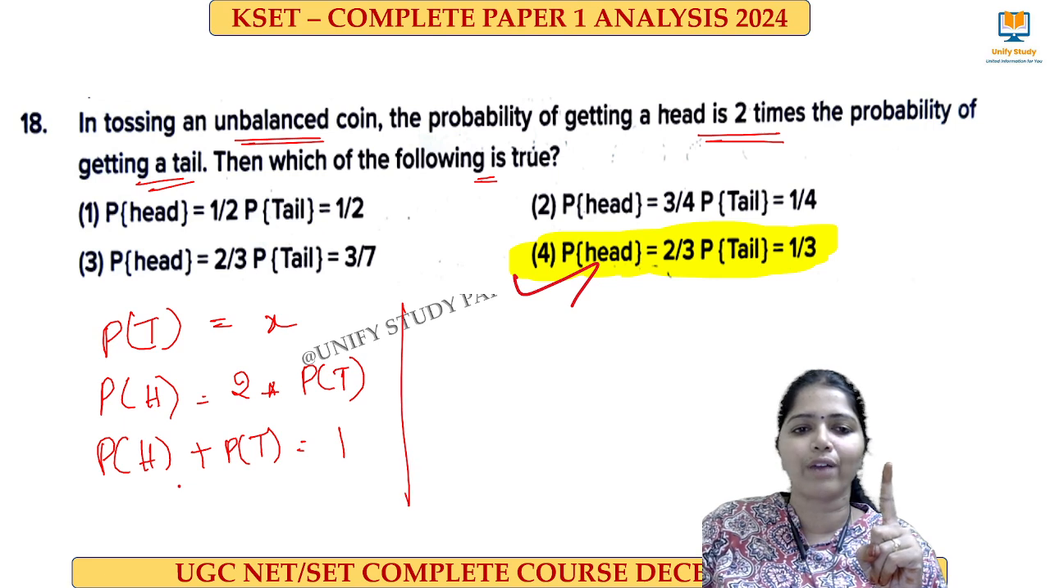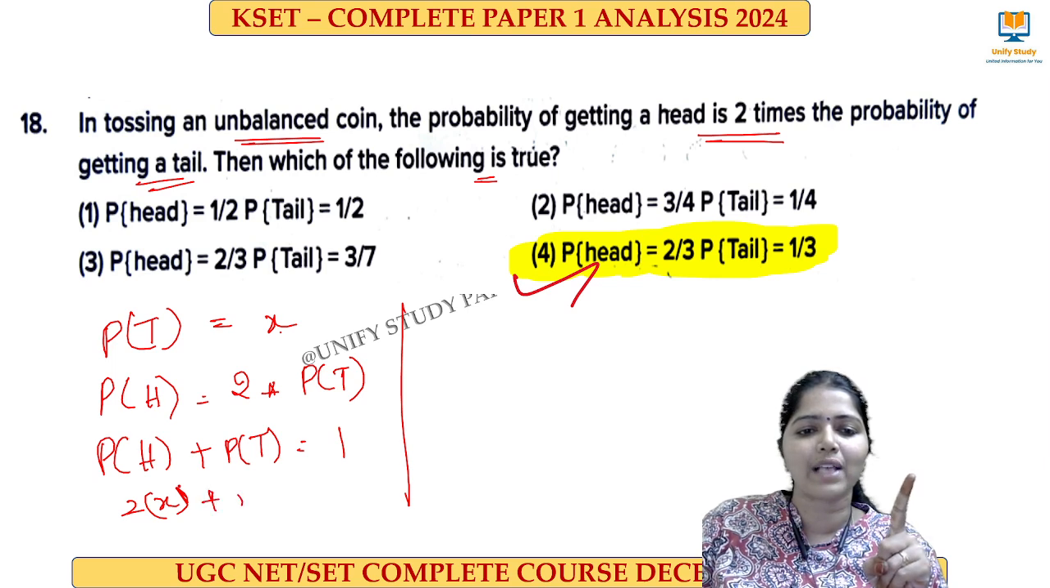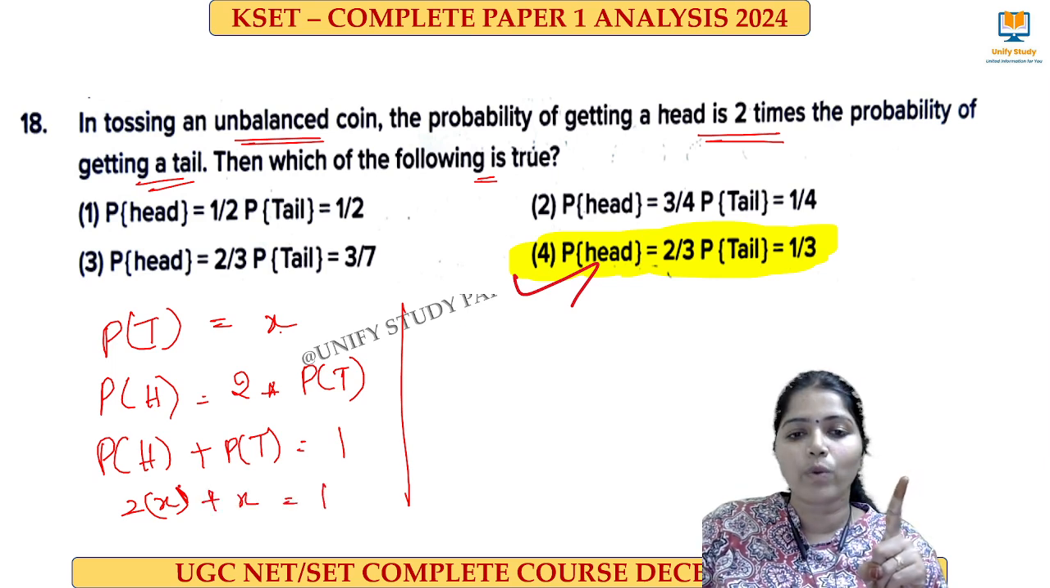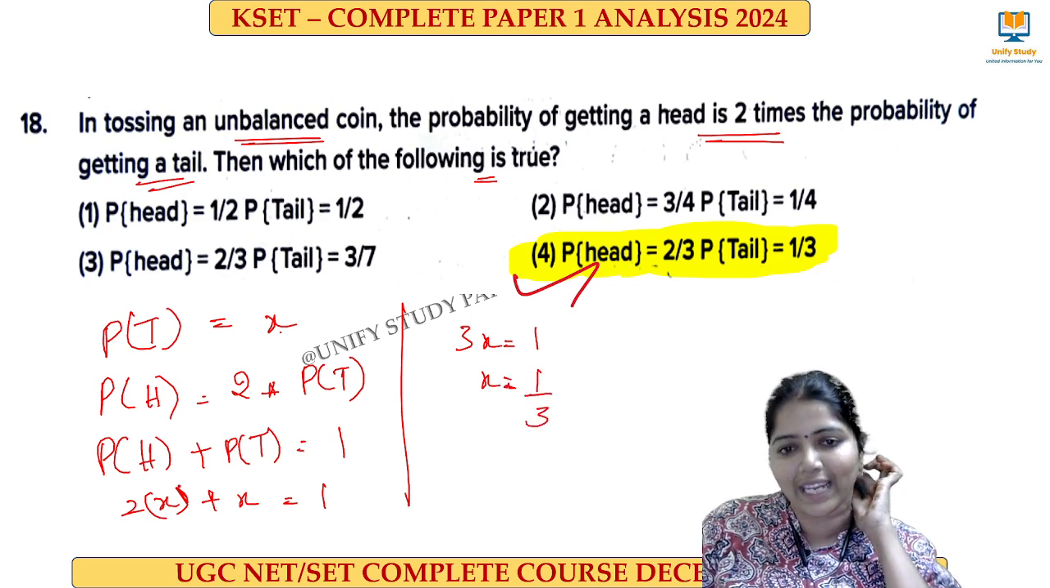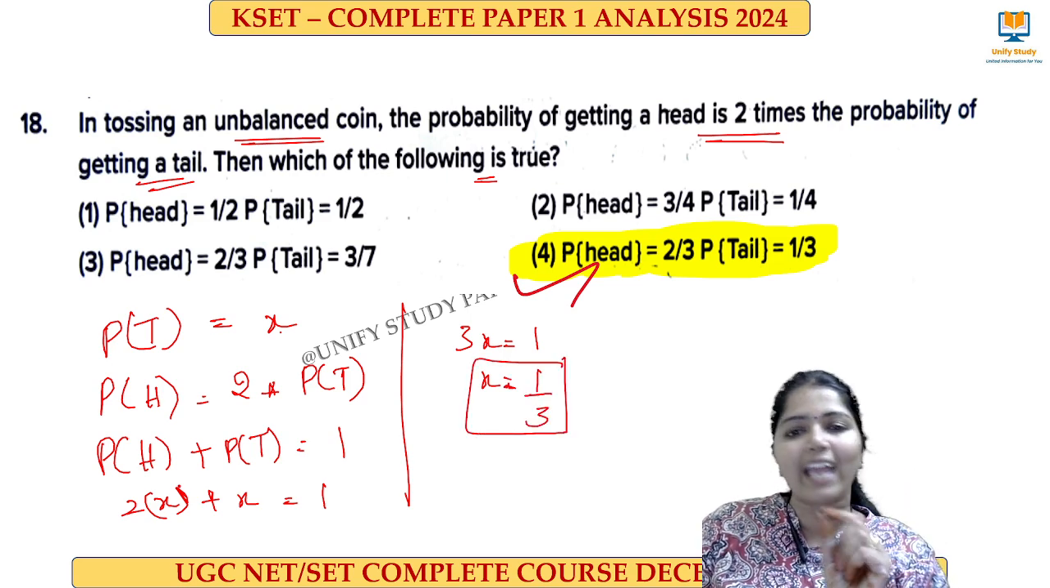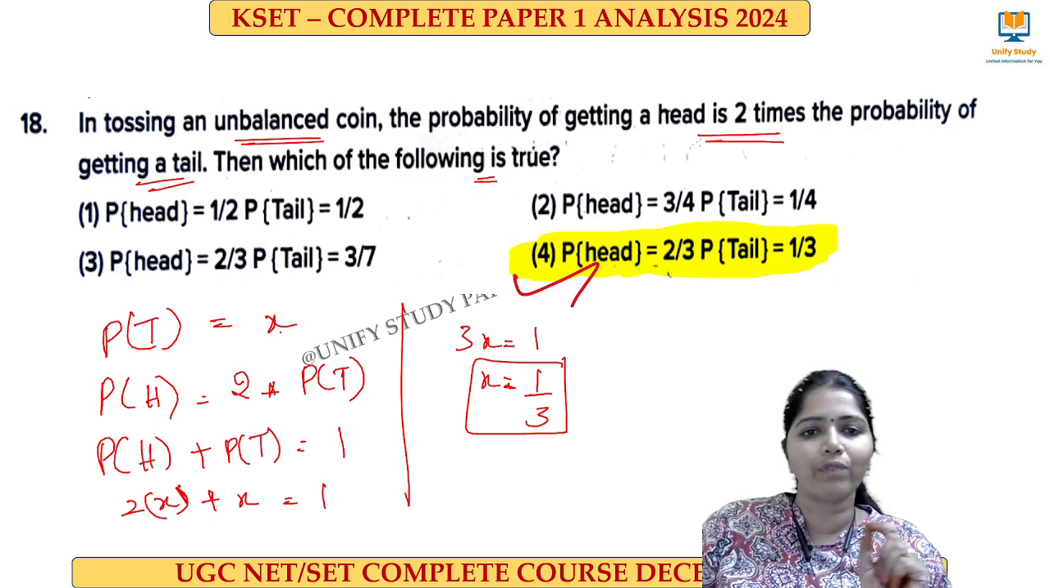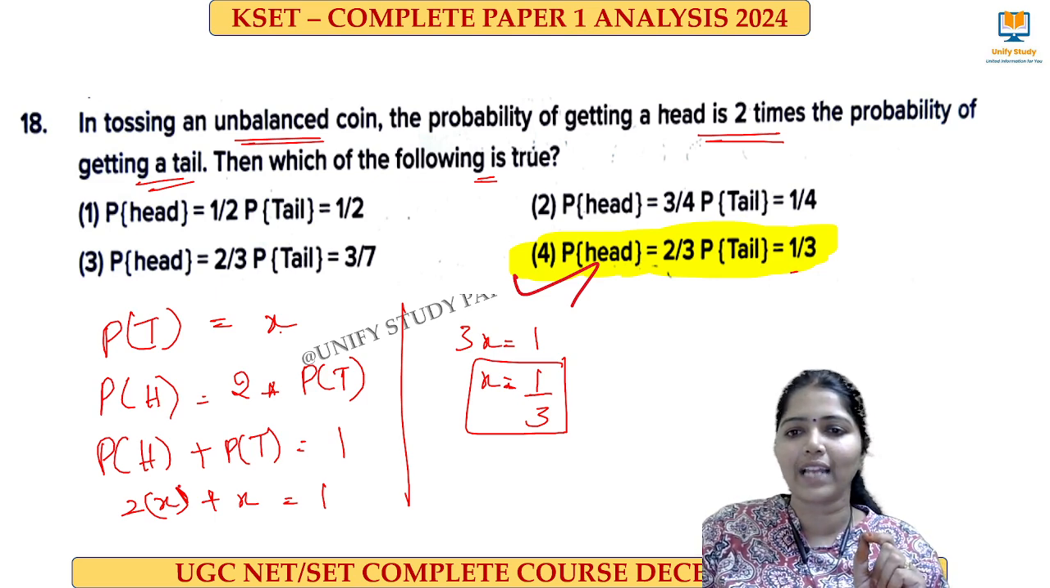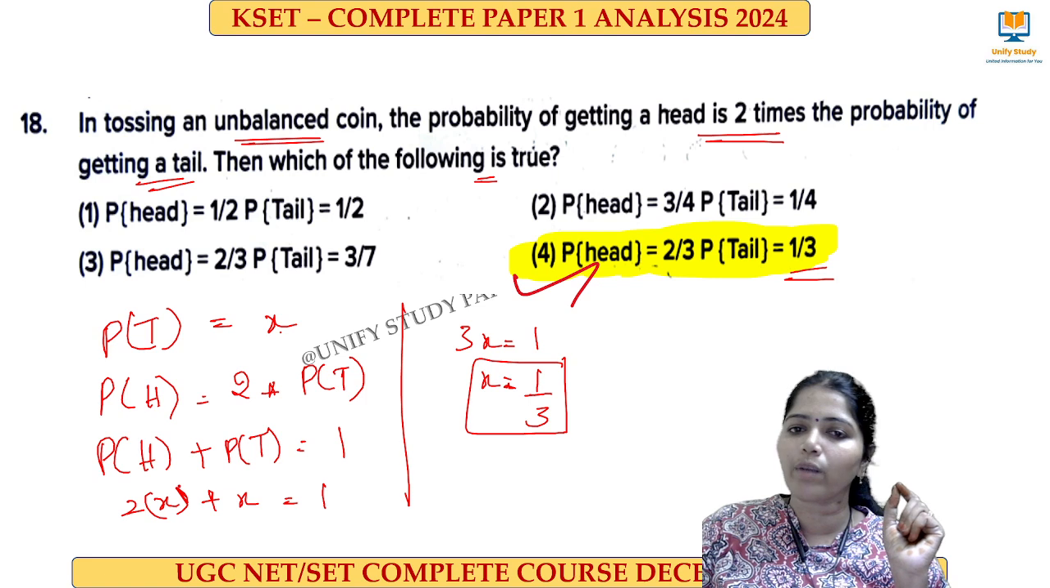So what do we have to do? We have to add 2x and x. P of T is equal to x, right? So 2x plus x is equal to 1. When I add, 3x is equal to 1, so x is equal to 1 divided by 3. So the probability of getting a tail is 1 by 3, which we have found out. What about the head?